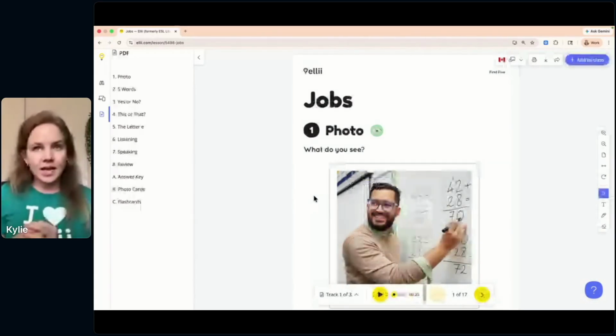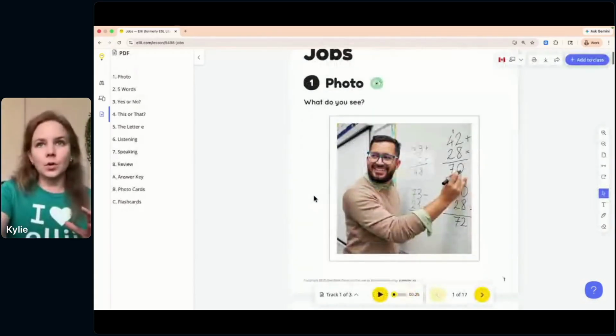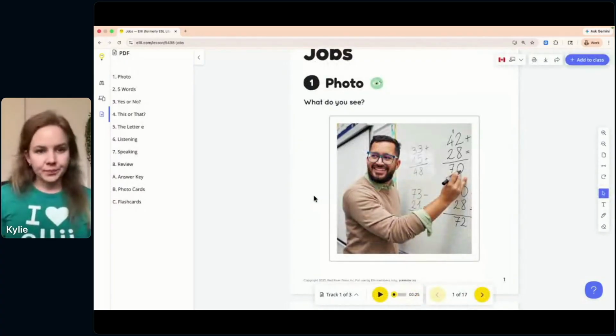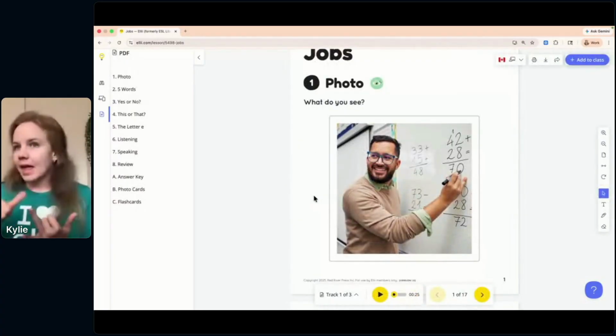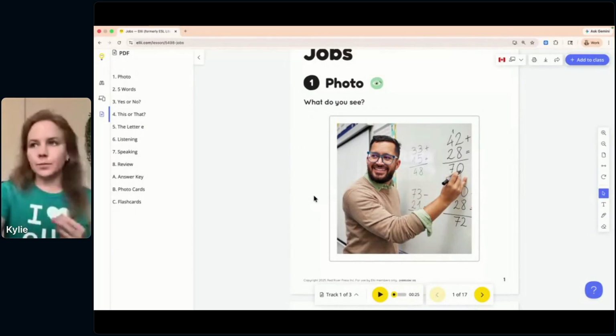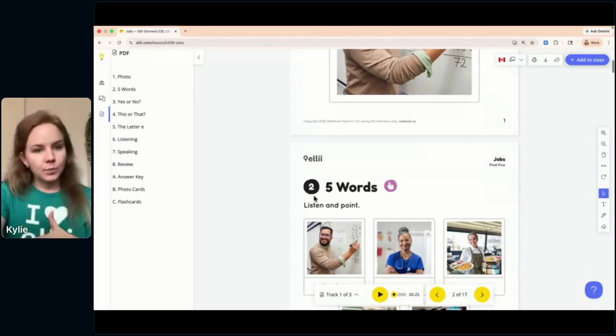You can see here, this lesson starts out super simple and approachable. What do you see? Students might say, man, happy, math, some simple language there. From there, it builds on.